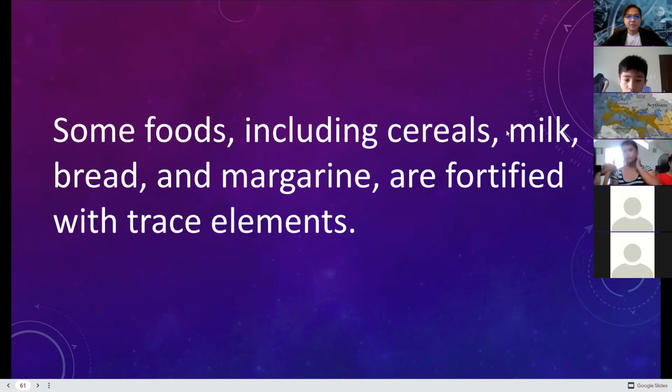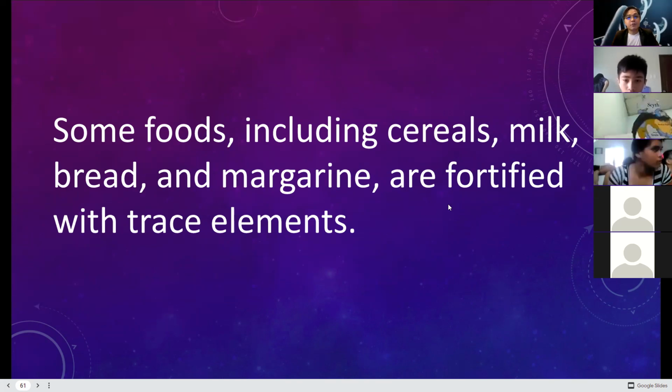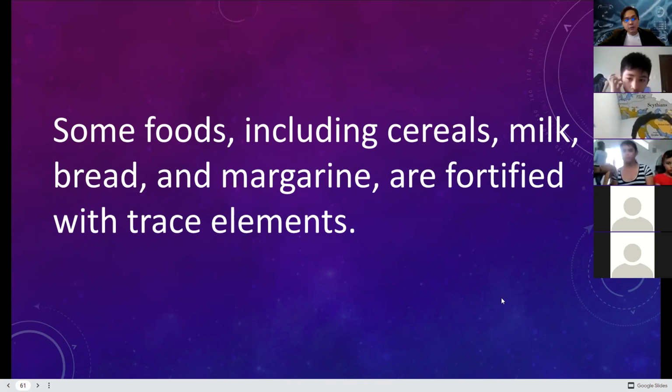Some foods, including cereals, milk, bread, and margarine, are fortified with trace elements, such as zinc and iron. If you read the label, it is fortified with zinc, iron, selenium, and others, but in a minimal amount.